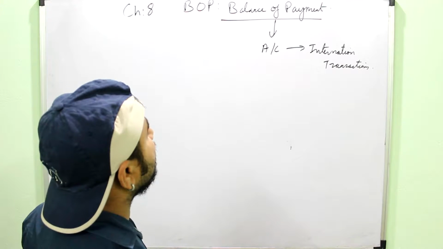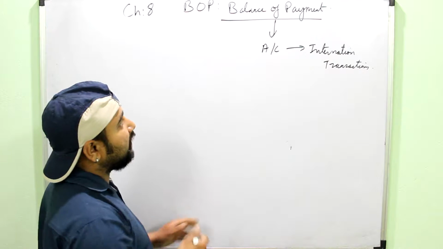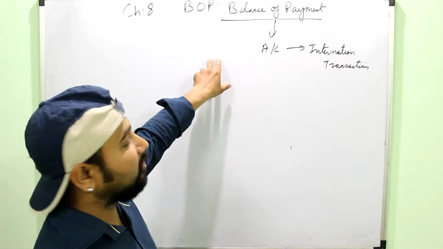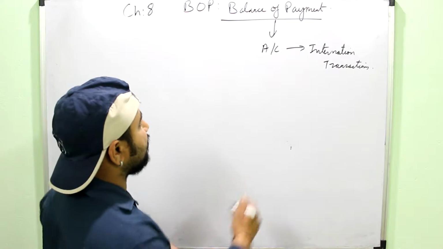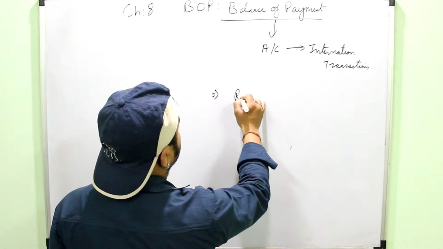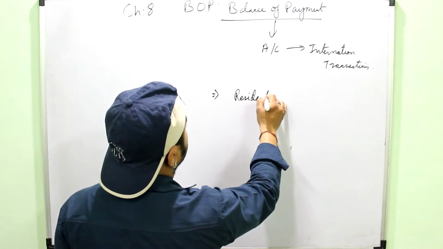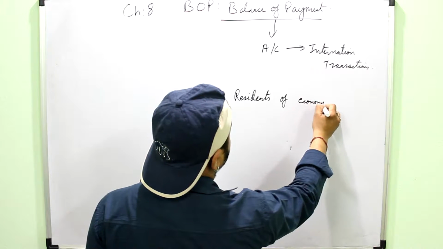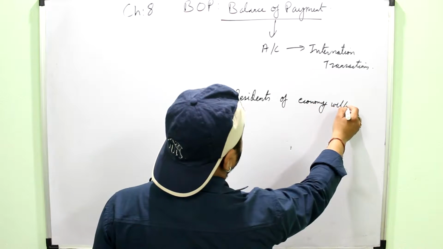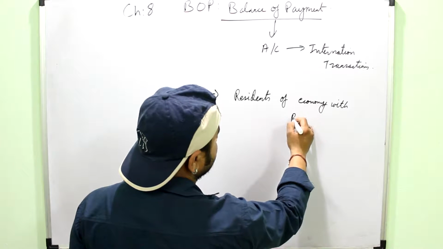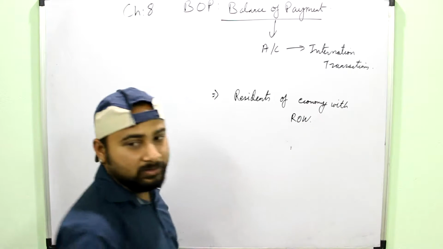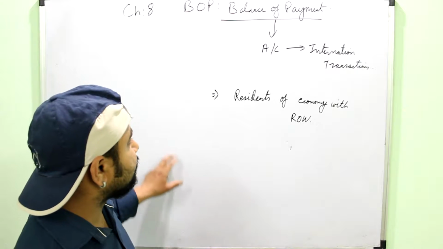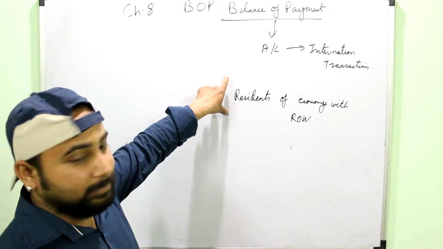When you have to define the balance of payment, you will define it as the account which records all the transactions done by the residents of an economy with the rest of the world or the foreign economies, and it is prepared yearly.